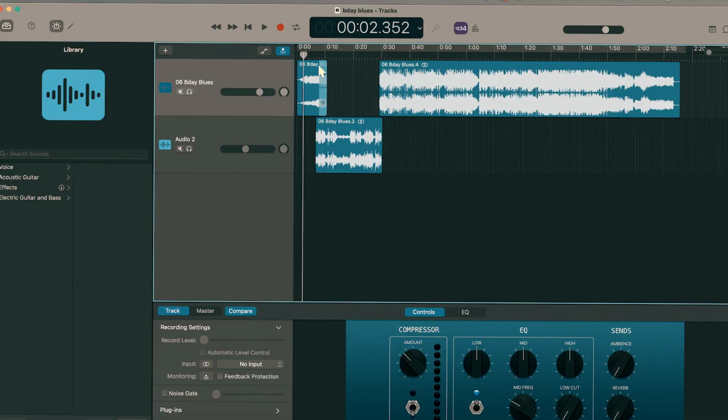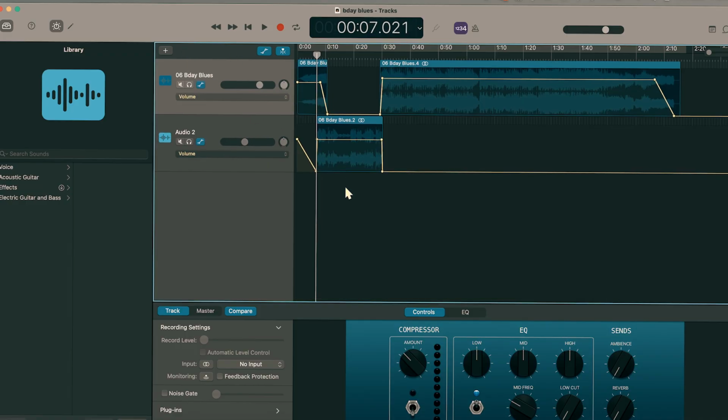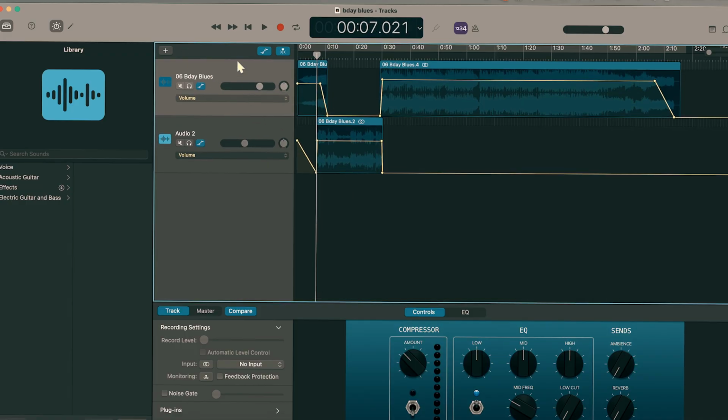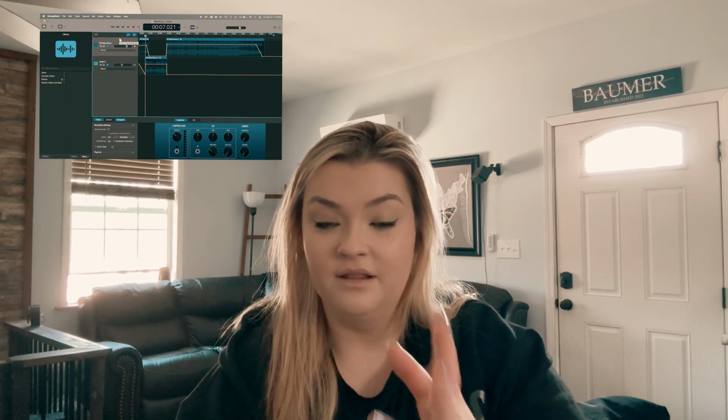It's a free program if you have a Mac, which is why I like it. I know a lot of people that use Audacity. I think it's so confusing. I actually was taught it in high school, hated it immediately. But then I got a Mac and I was like, oh, I can just use GarageBand, it's fine. It looks like this when you come in and you just cut your music, you automate, speed up, slow down. I really don't have a lot of things to say about this, but GarageBand is just the GOAT. So if you have a Mac, use GarageBand.